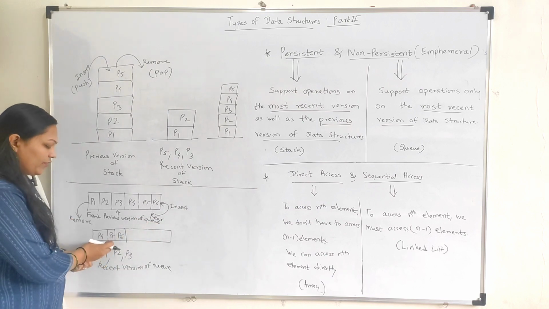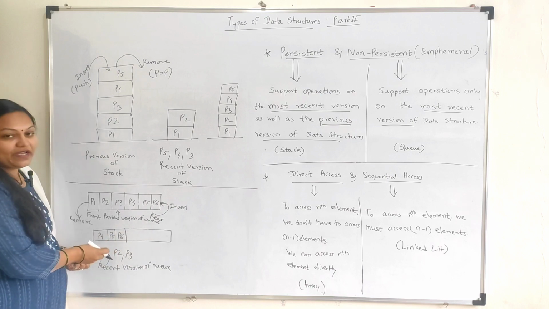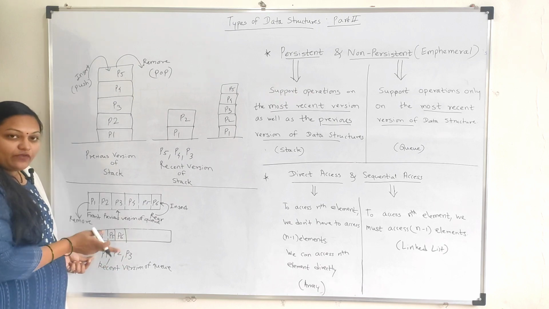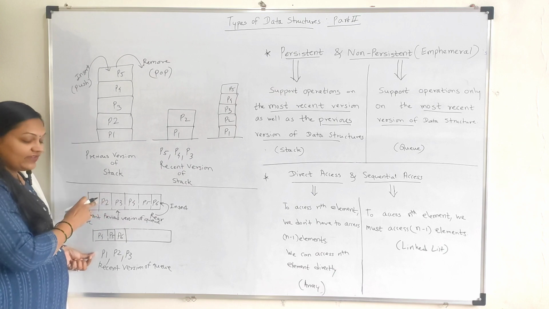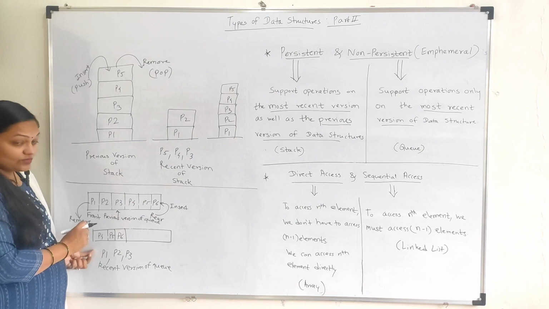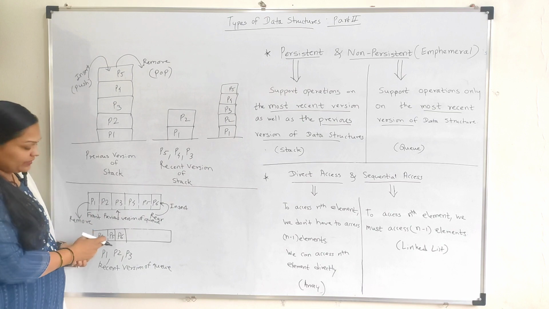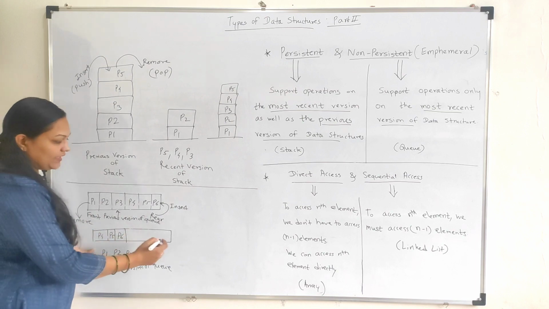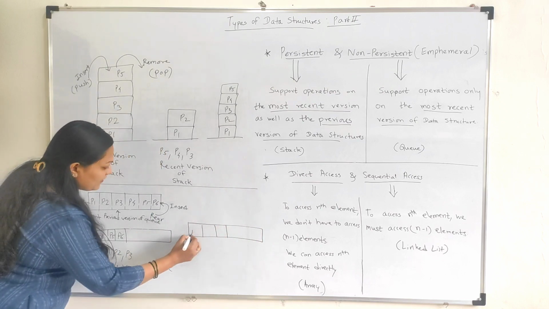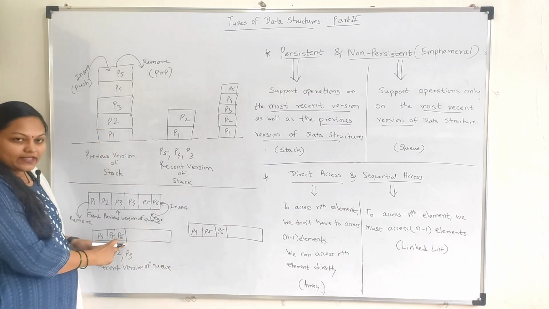So if you want to perform any other operation, that is, if you want to insert any element or delete any element, you can perform it on the most recent version, that is this one. But if you want to perform an operation on its previous version, are we able to perform it? We cannot perform those operations. Why? Because we cannot maintain the same sequence as the previous one in the queue. Suppose we are trying to maintain that sequence. How can we maintain it? P4 is already there in the queue, P5 is already there in the queue, and P6 is already there in the queue.